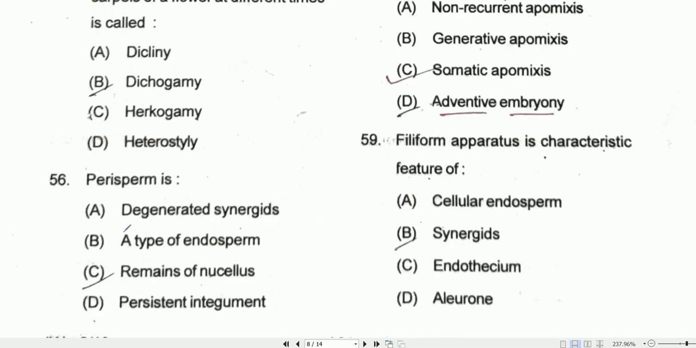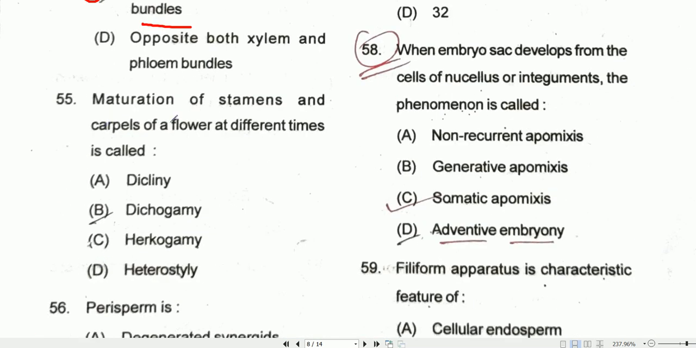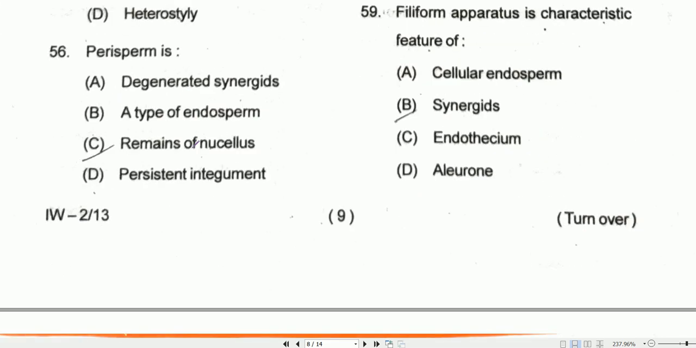Coming to question number 55, maturation of stamens and carpels of flowers at different times is called dichogamy. So here the stamen and carpels of the flower mature at different time. Question number 56, peridome is remains of nucellus. Option C will be the correct one.